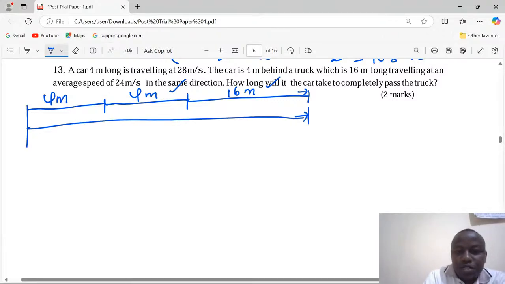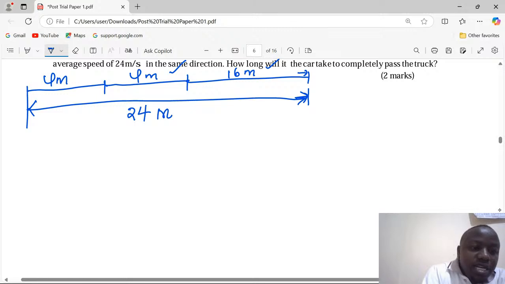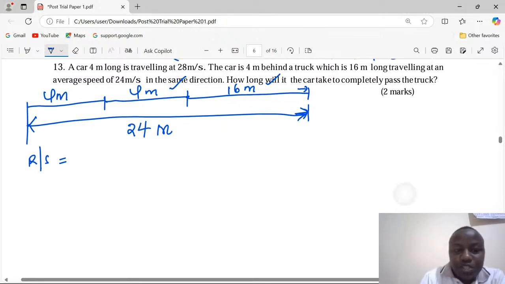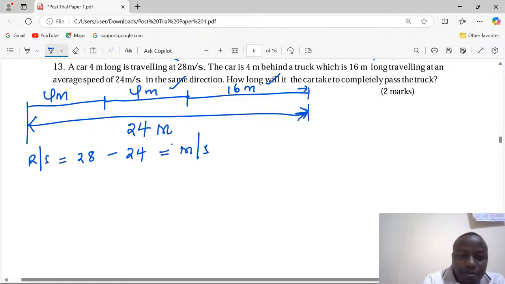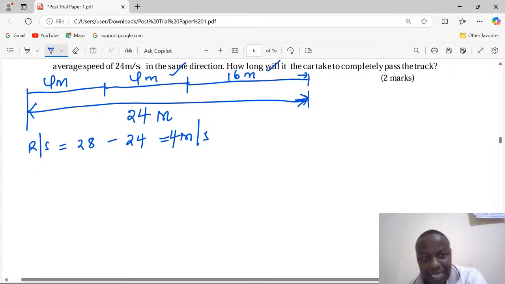Therefore, we talk of total distance now. Total distance is going to be 4 plus 4 plus 16, that is 24 meters. So we'll be working with a distance of 24 meters. Then we will cover this distance using the relative speed. The approaching speed, because they are going in the same direction, will be 28 minus 24, giving us 4 meters per second.